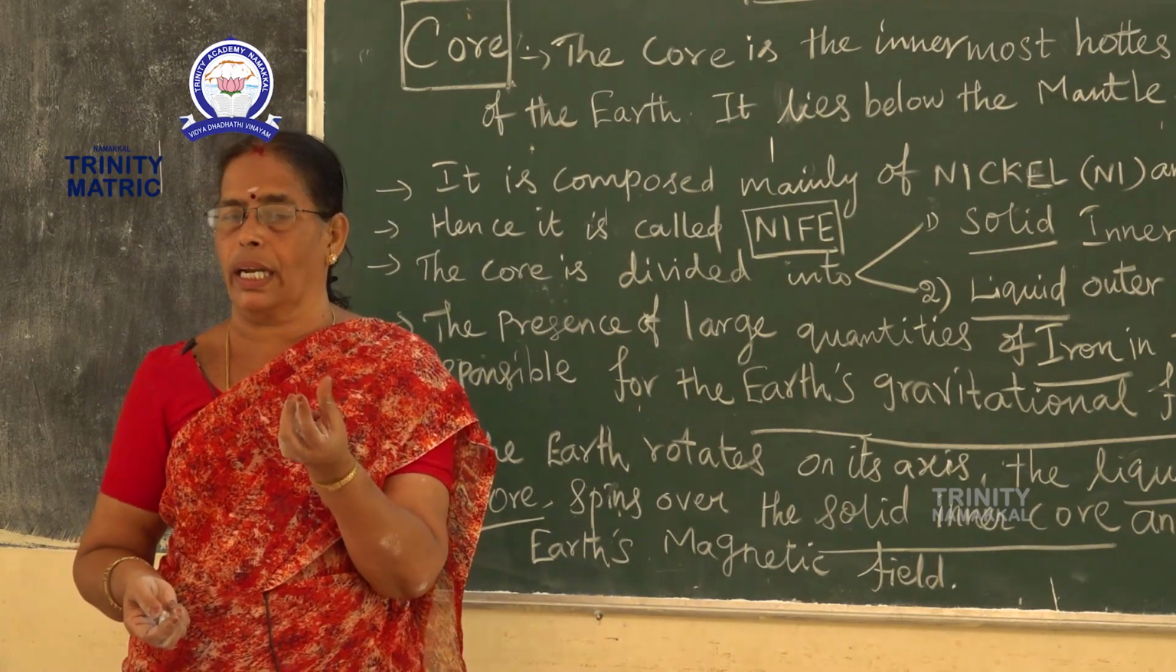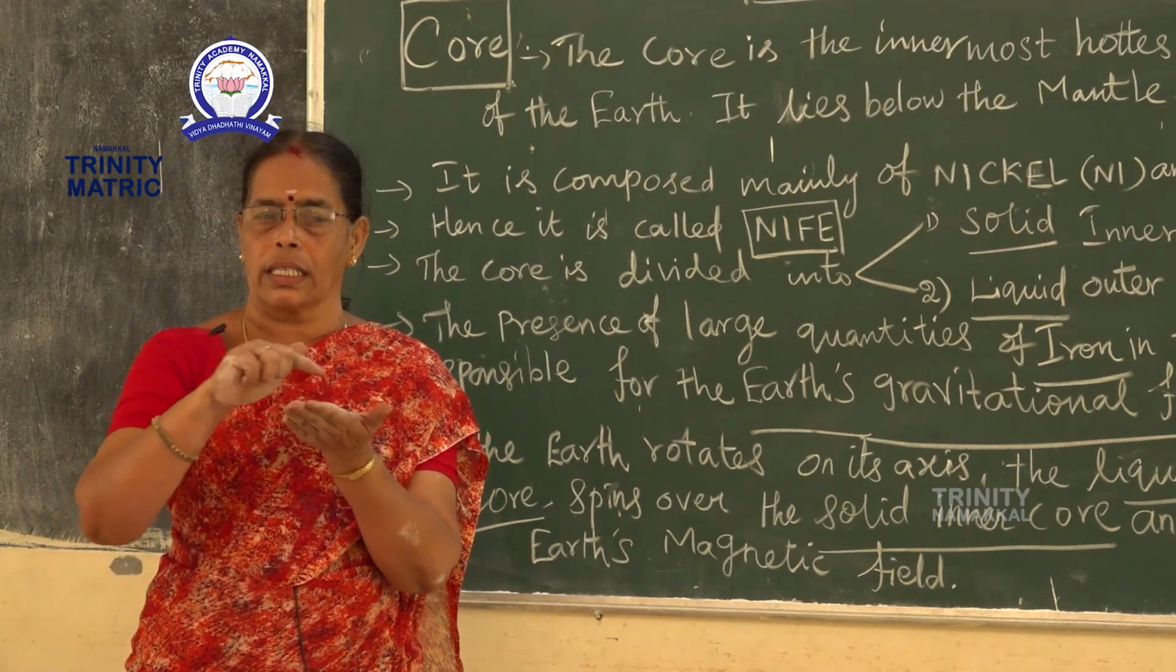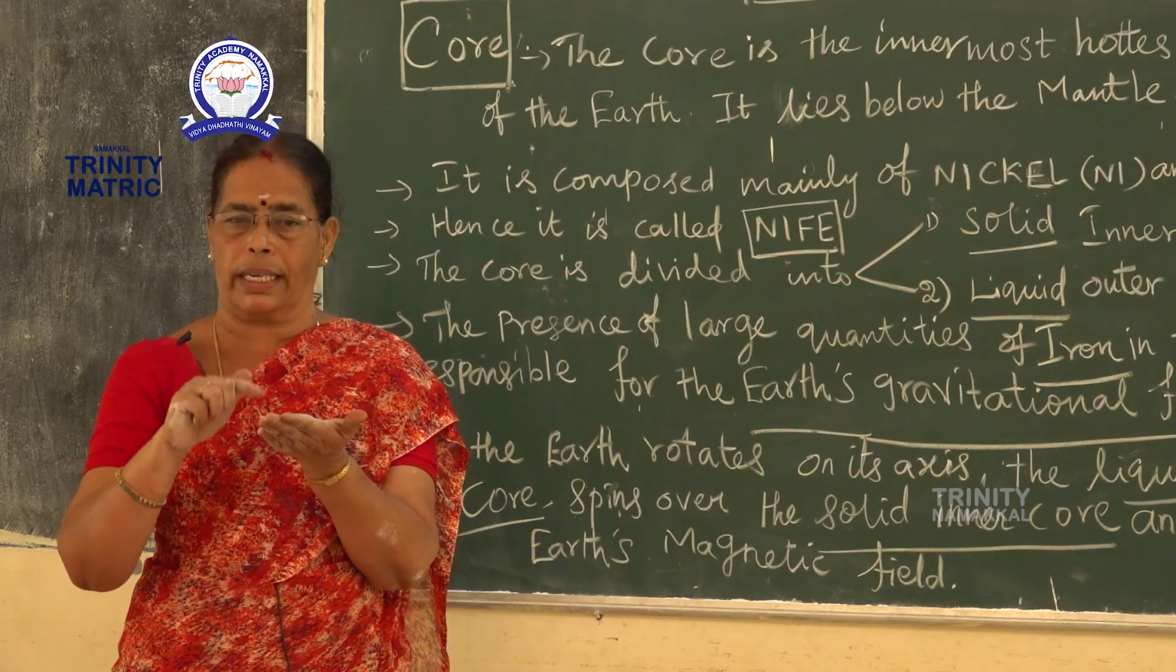In the beginning I was telling you the earth is like an onion. Then one layer, second layer, third layer. Like that, a crust, the earth and a mantle, isn't it?